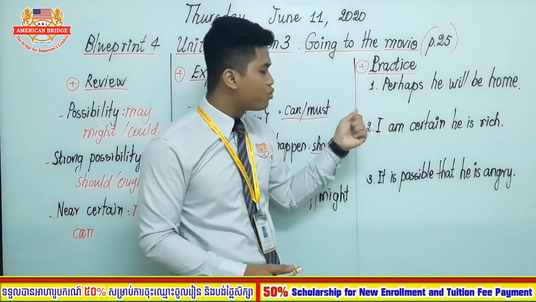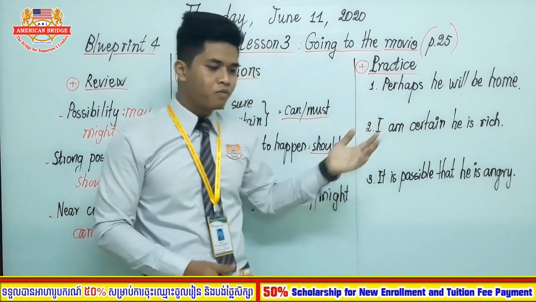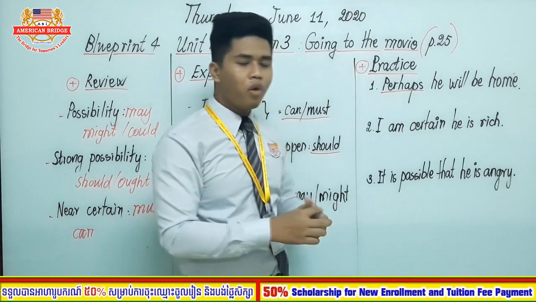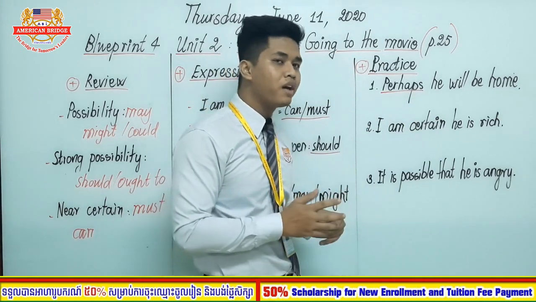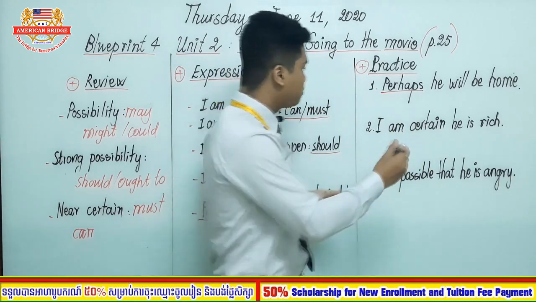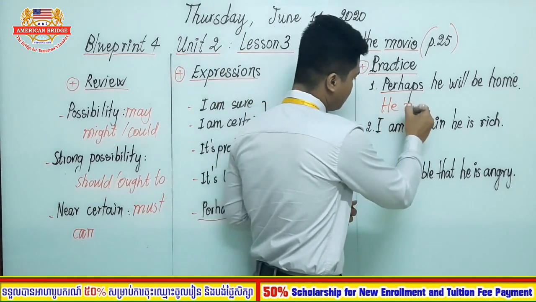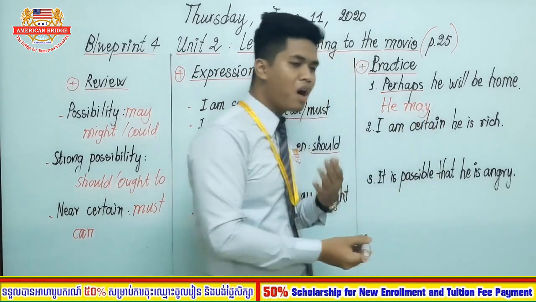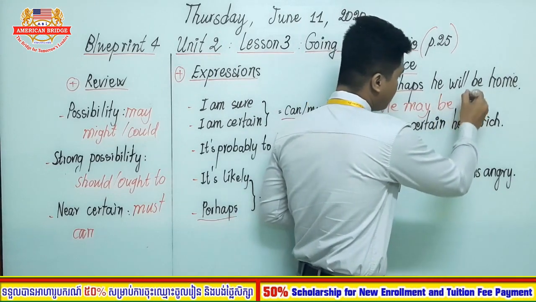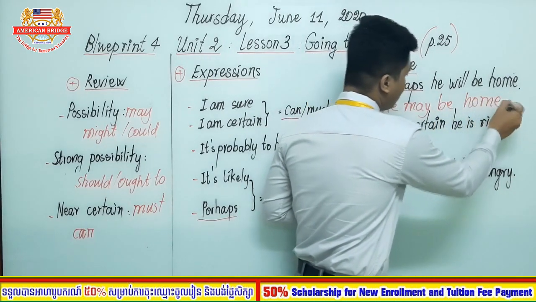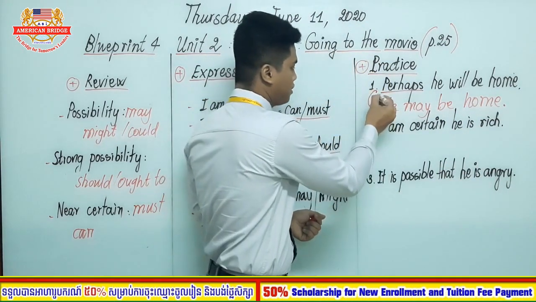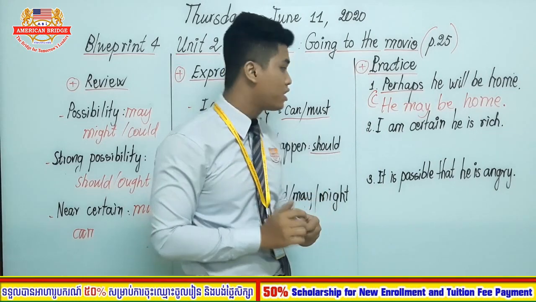So let's start with the first one. Perhaps he will be home. You can see the adverb perhaps. What modal verb can we use to express this one? He will be home, and then you change to he. You can use may, you can use might, you can use could. So I use only may here. He may be home. So this sentence has the same meaning.